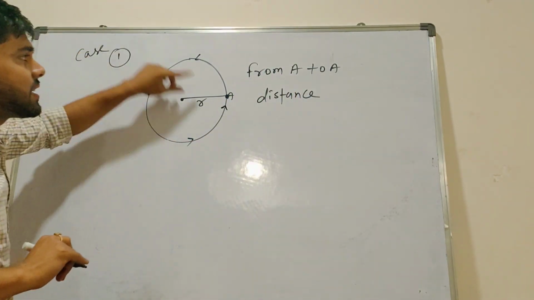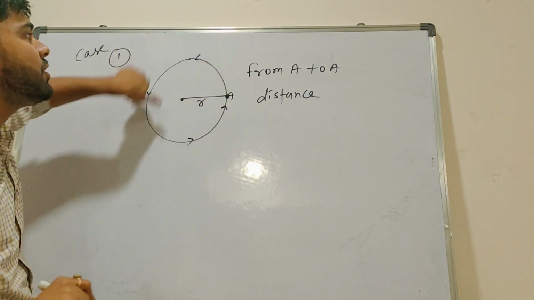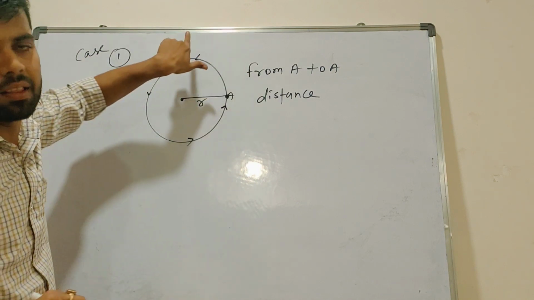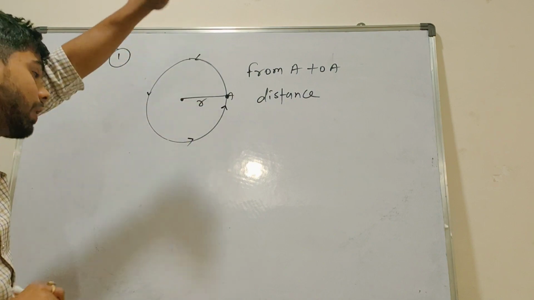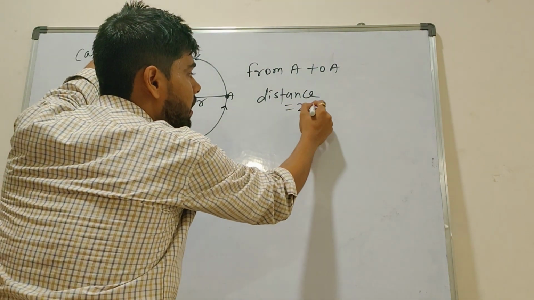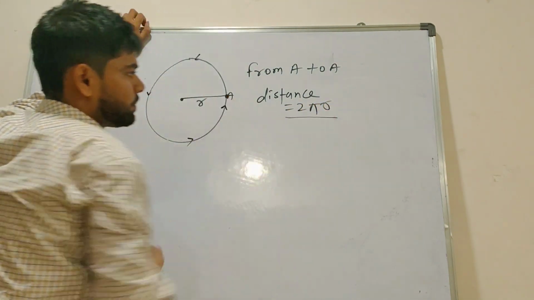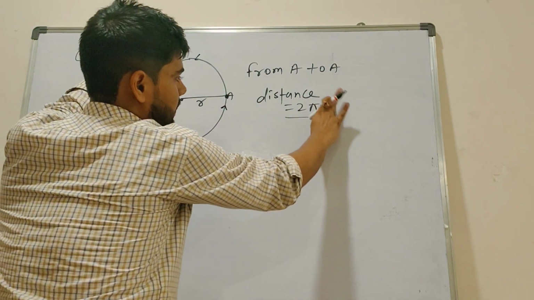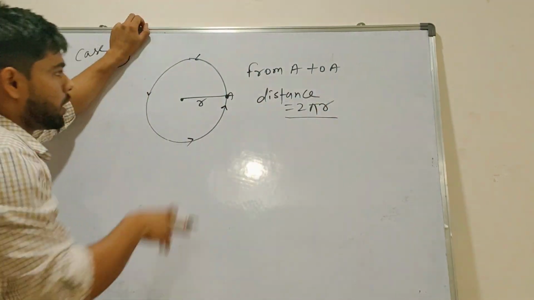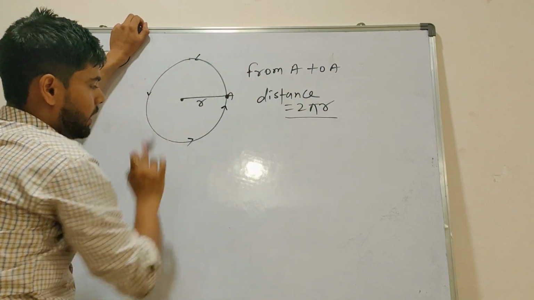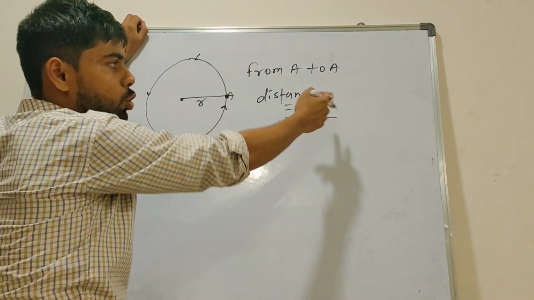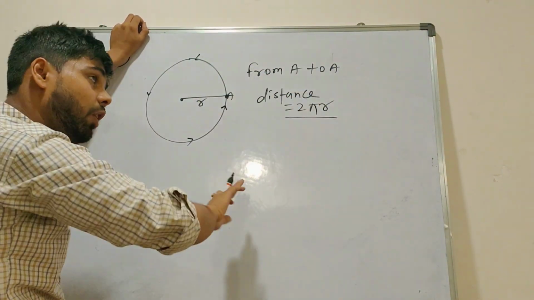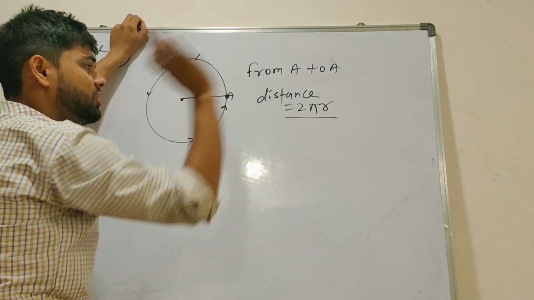Then you will say, sir, distance is this path, and this path we call the circumference of a circle. What is the circumference of a circle? 2 pi r. So, sir, distance is 2 pi r. Any doubts? No, sir. So 1 revolution, 2 pi r. 2 revolutions, 2 pi r into 2. 3 revolutions, 2 pi r into 3.